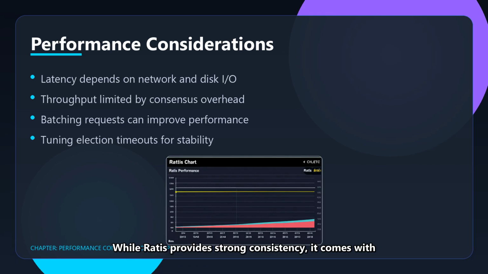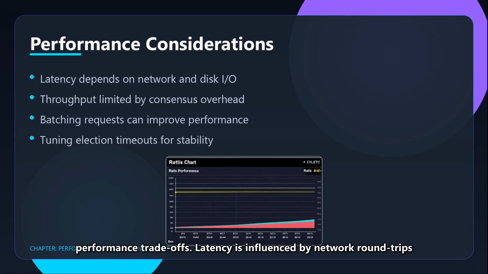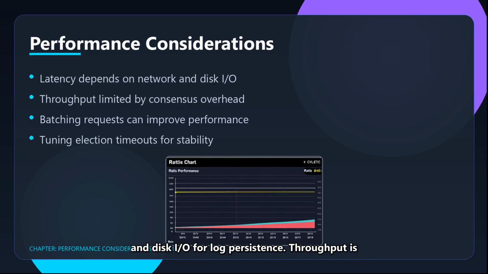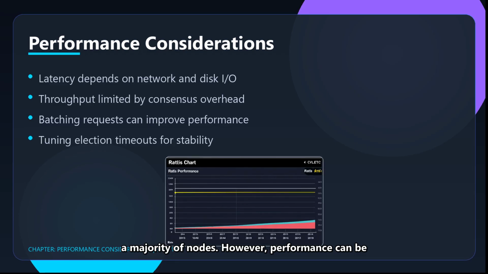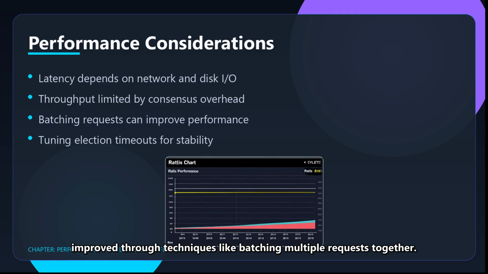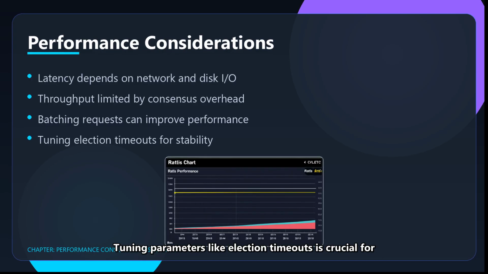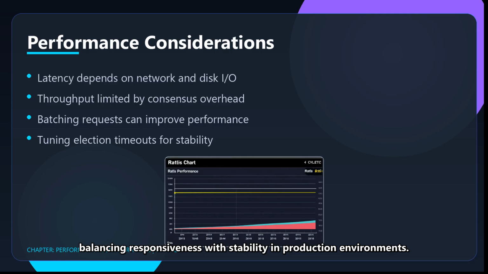While Ratis provides strong consistency, it comes with performance trade-offs. Latency is influenced by network round trips and disk I/O for log persistence. Throughput is limited by the need to replicate entries to a majority of nodes. However, performance can be improved through techniques like batching multiple requests together. Tuning parameters like election timeouts is crucial for balancing responsiveness with stability in production environments.